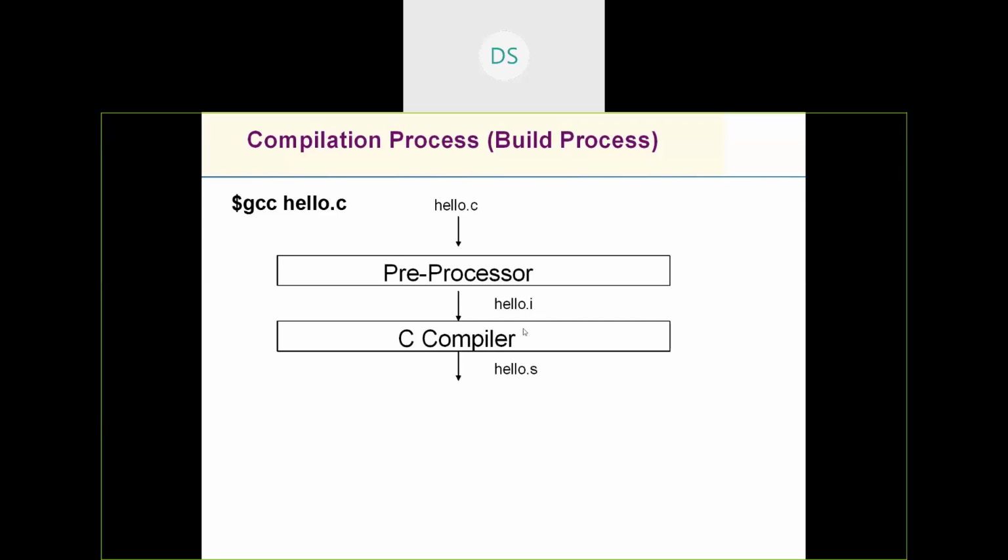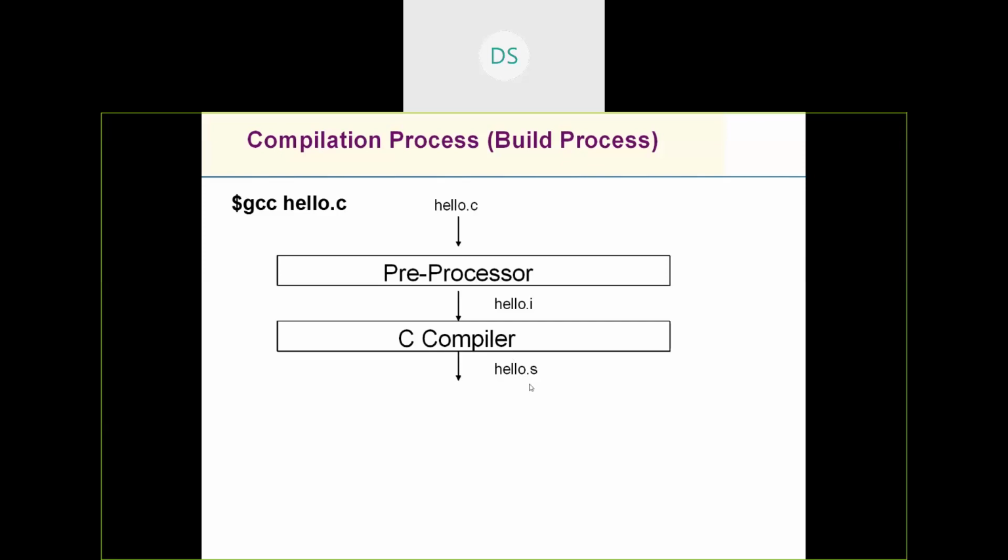So hello.s would be generated. If you see the content of hello.s, it contains the assembly instructions in terms of mnemonics. That's the output generated by the C compiler.